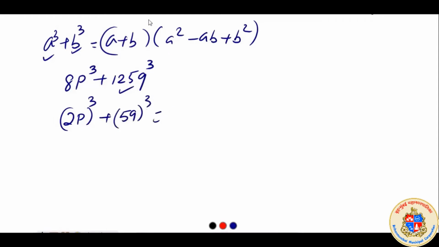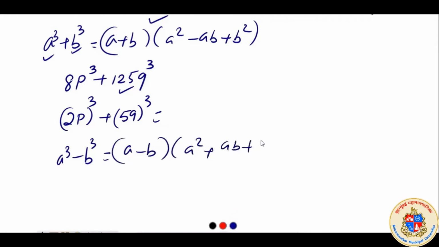Now in this format we can convert it and write. Understood? There is another expression that you can learn by heart. a cube minus b cube is equal to a minus b into a square plus ab plus b square. This also can be used for factorizing certain expressions that will be in the form of differences.